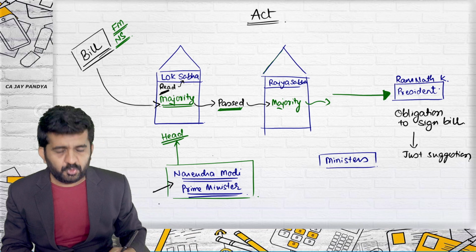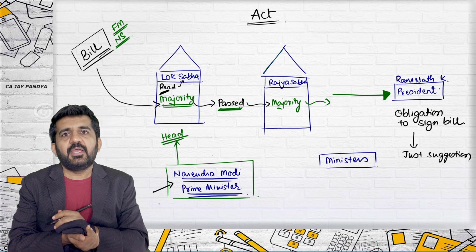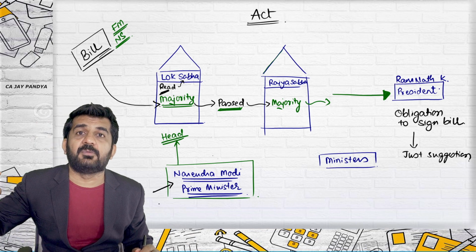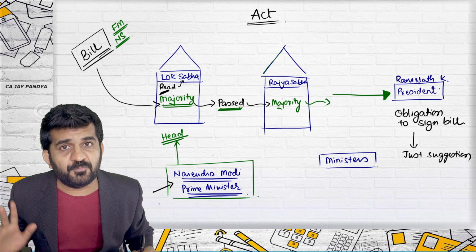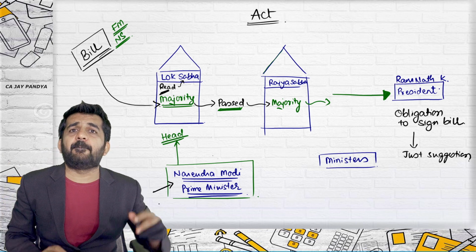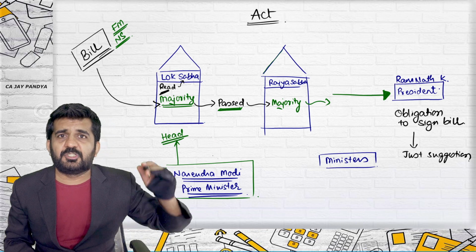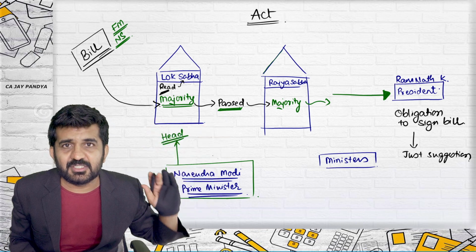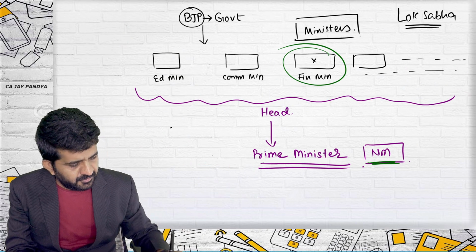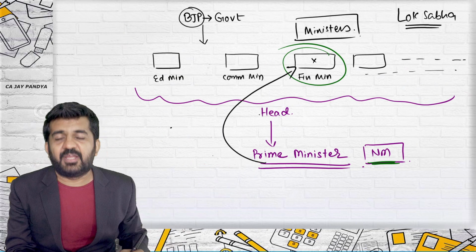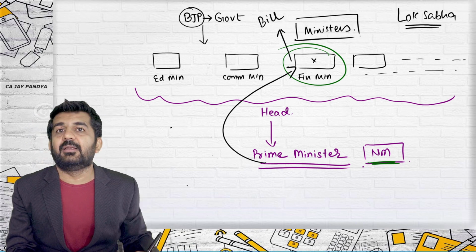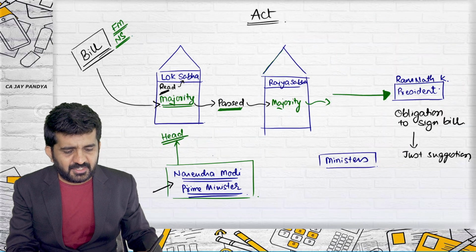If Narendra Modi goes to USA and the Prime Minister of India, that is Narendra Modi, promises something to the President of USA, there is a different structure. That I will be passing this bill in India. I will be purchasing Rafale. I will be doing this. Can he do it? Yes. How? Narendra Modi will order the finance minister. Finance minister will prepare a bill which will be passed in Lok Sabha.